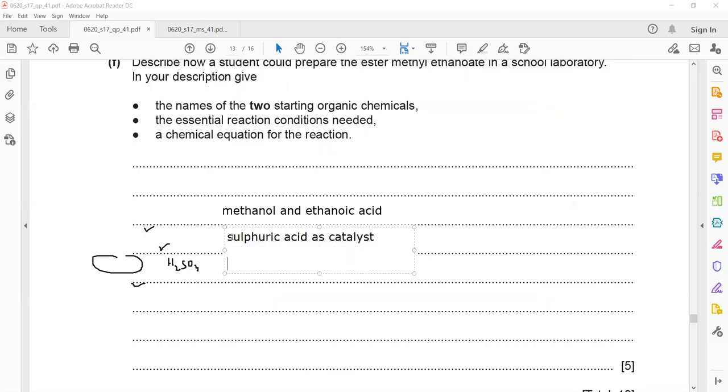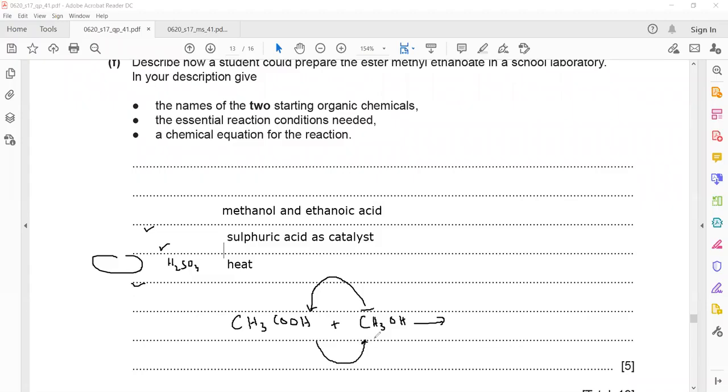Then we use heat. And then the equation. Ethanoic acid is reacting with methanol, so you have to write the equation for this. If I draw ethanoic acid, CH3COOH, that's ethanoic acid. And methanol is CH3OH. What will happen? This carbon chain will take the position of hydrogen. So the product will be CH3COOCH3, plus water will be there as a product, H2O.